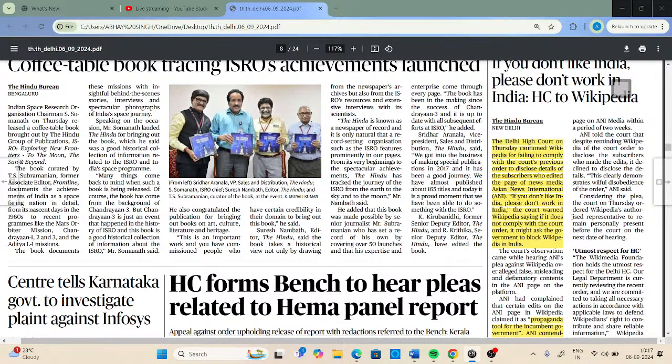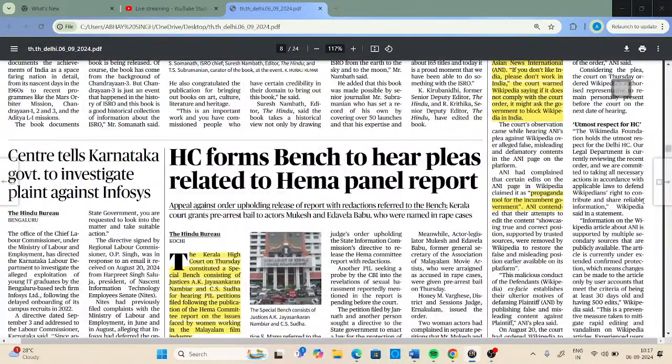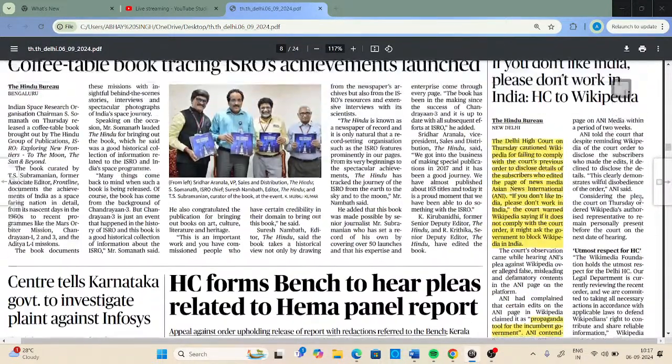One is related to this recent defamation suit which was filed by Asian News International (ANI) against Wikipedia, and the second is related to the HEMA panel report. So we'll cover first things first. Delhi High Court on Thursday, while hearing this particular petition which was filed by ANI against Wikipedia,